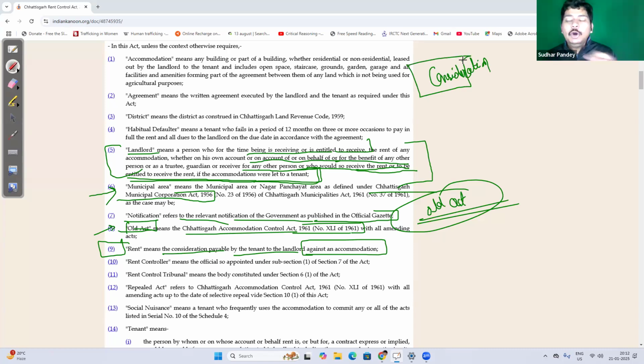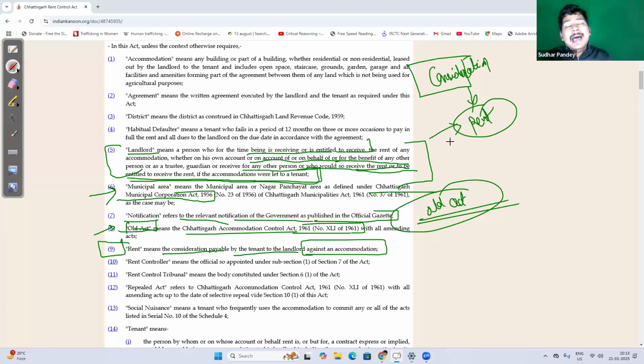Consider means giving value or giving weightage to something. So, remember, here we are not always talking about financial things. Whatever thing is provided as a consideration by the tenant to the landlord is rent.